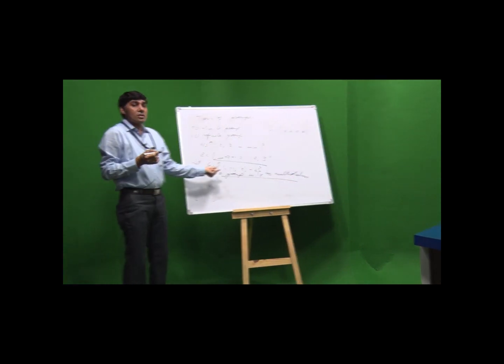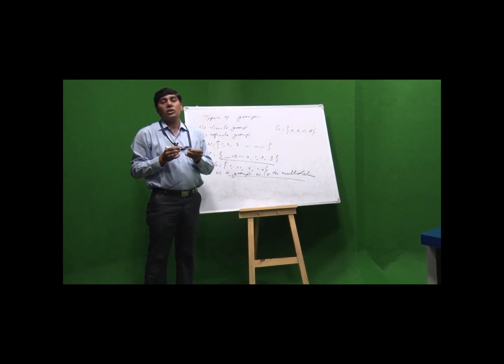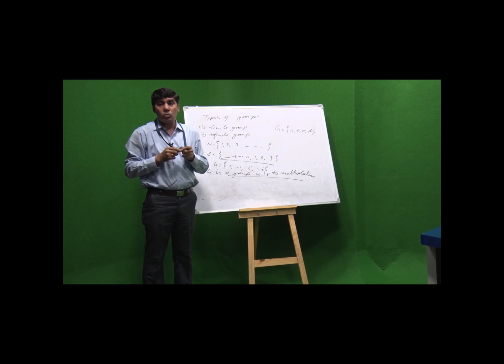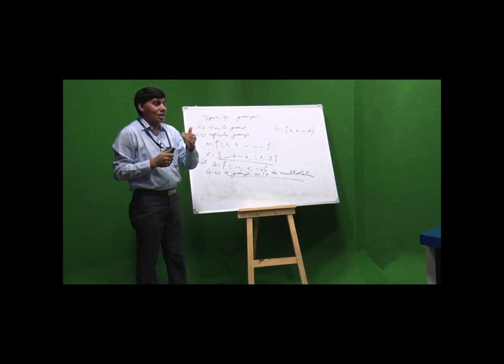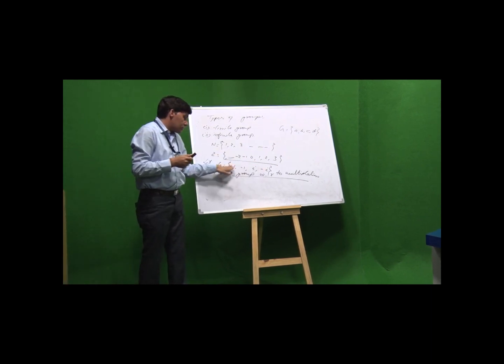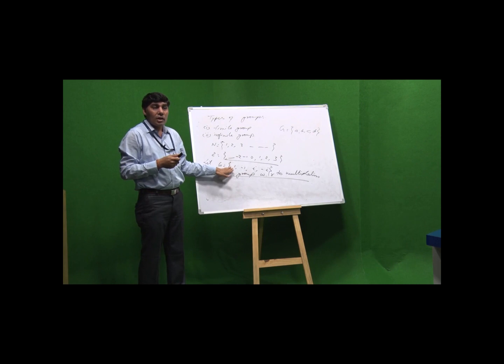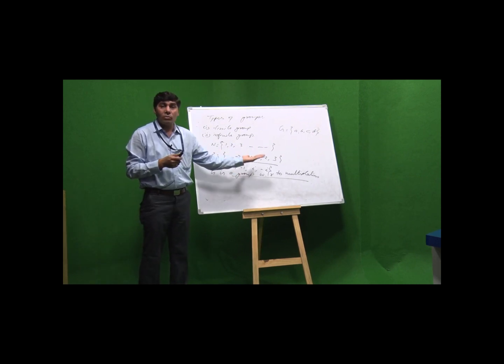To prove this, we need a composition table. For a finite group, to prove that it is a group, we need a composition table. What is the composition table? We prepare a composition table for this set G, and if it satisfies all the properties of a group, then it becomes a group.